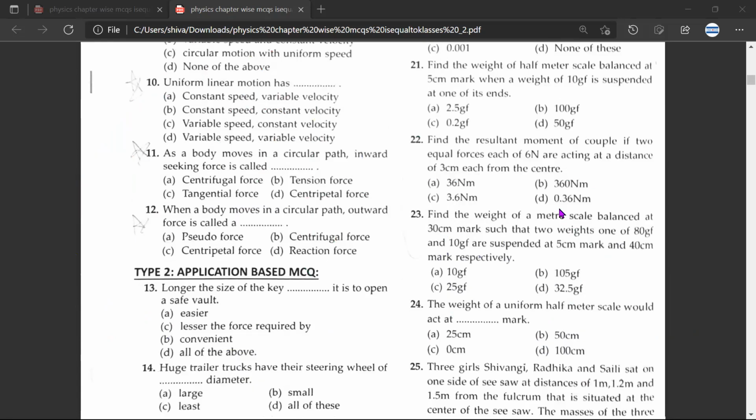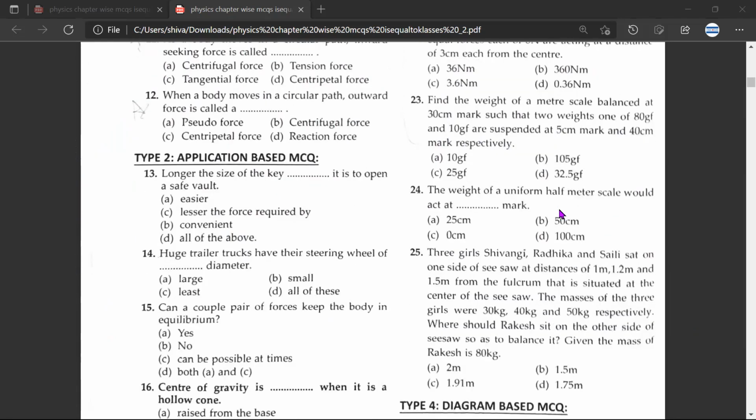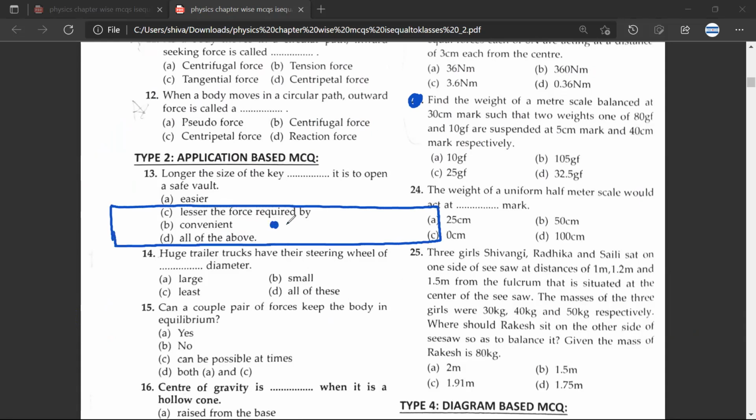Question 23. Find the weight of a meter scale balanced at 30 centimeter mark such that two weights, one of 80 GF and 10 GF, are suspended at 5 centimeter mark and 40 centimeter mark respectively.